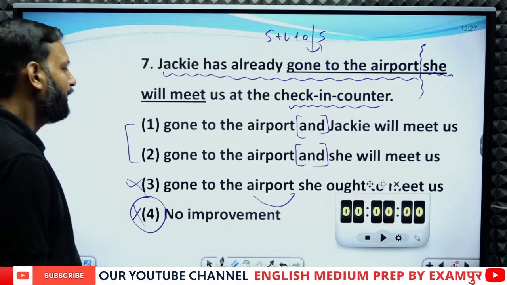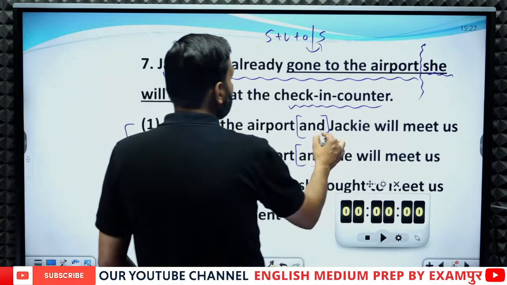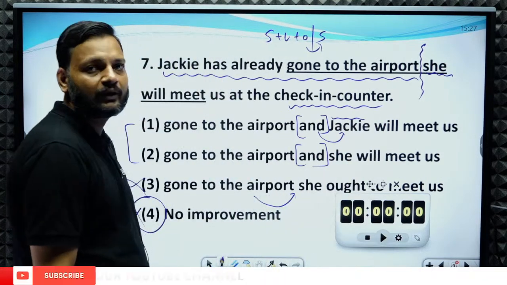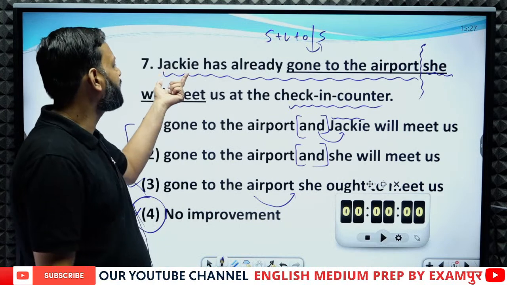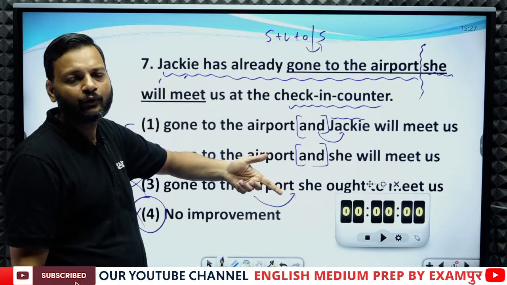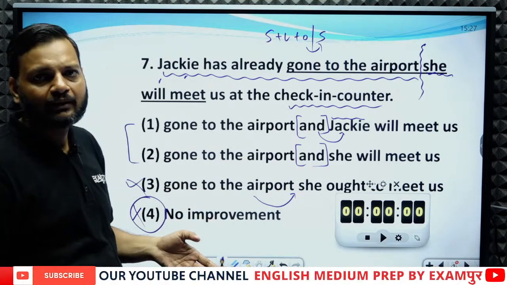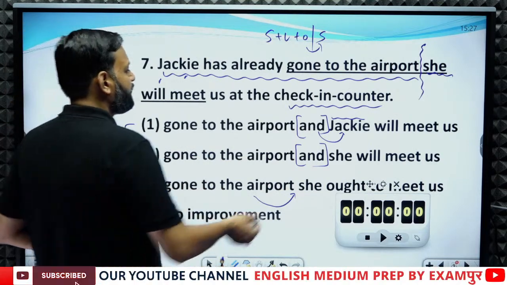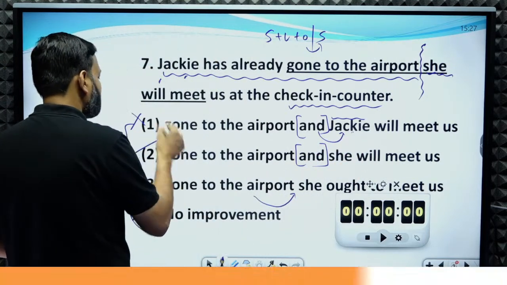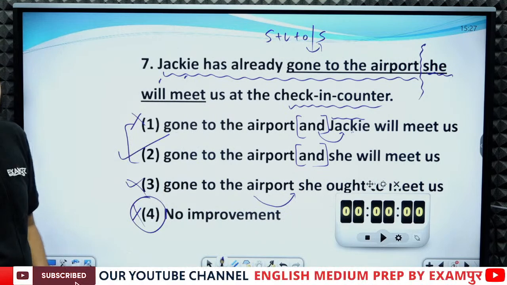But in the first option we have used Jackie, the noun. And if Jackie has been used in the beginning, it should be followed by a pronoun. The noun cannot repeat. So in this sentence we have Jackie again, so this cannot be the answer. So the answer is second.